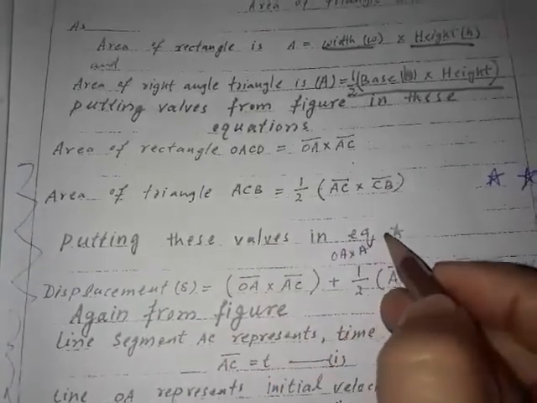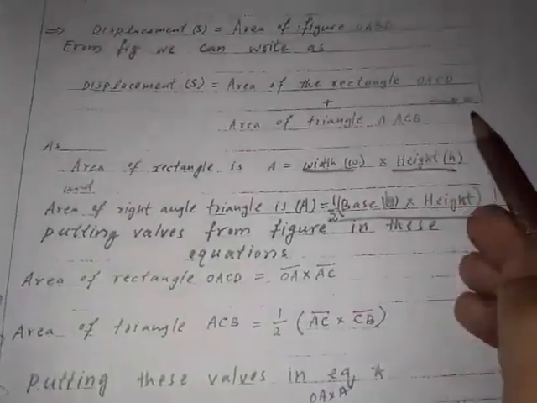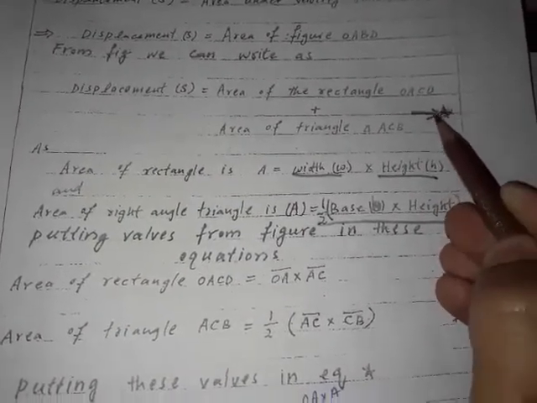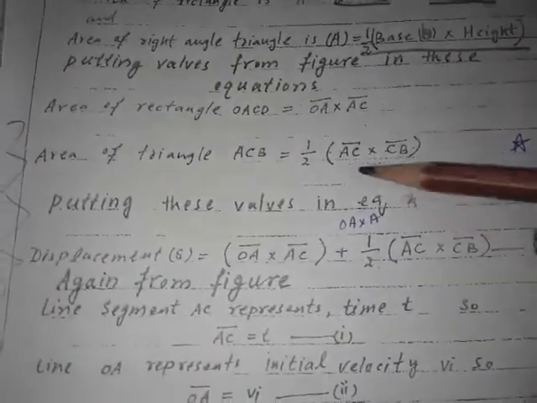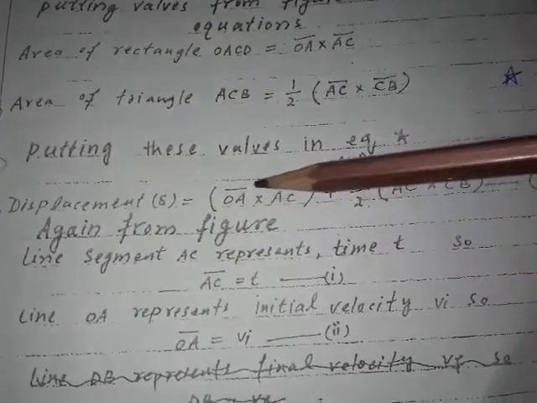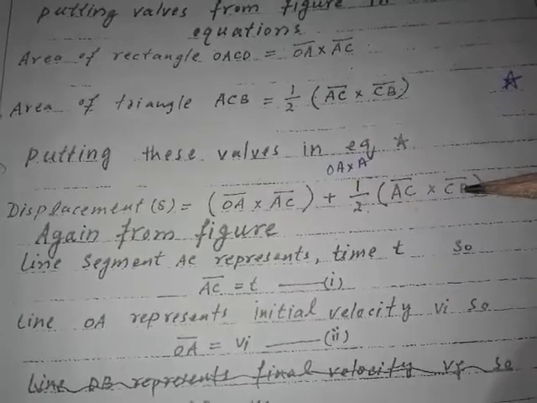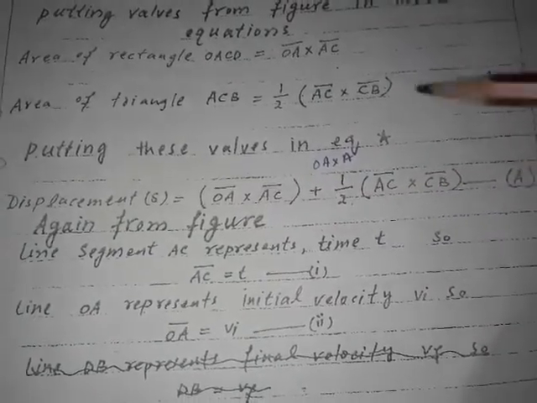Putting these values in equation, give it the name star A or something else you can give it. Displacement s is equal to OA multiplied by AC plus half of AC multiplied by CB. This is equation number A.